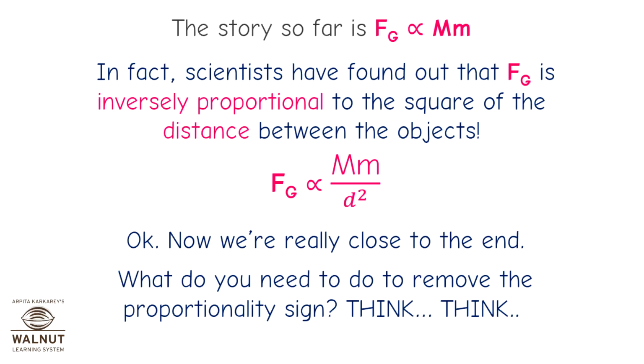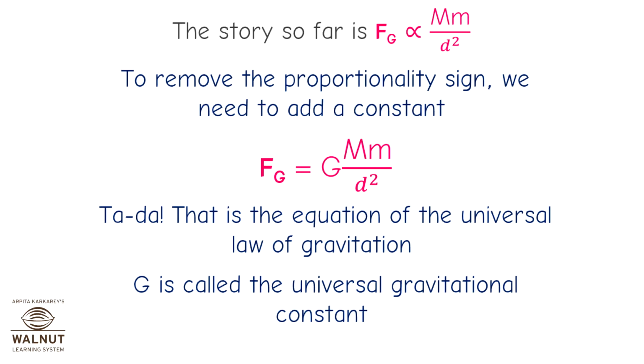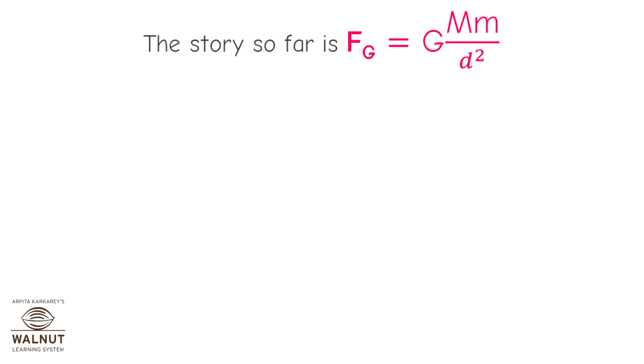Okay, now we are really close to the end. What do you need to do to remove the proportionality sign? Think. To remove the proportionality sign, we need to add a constant. Let's add G. Therefore, Fg is equal to G into Mm upon d square. Ta-da! That is the equation of the universal law of gravitation. G is called the universal gravitational constant. The story so far is Fg is equal to G into Mm upon d square.